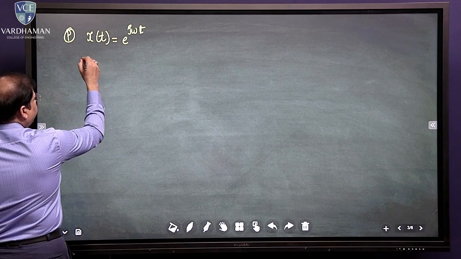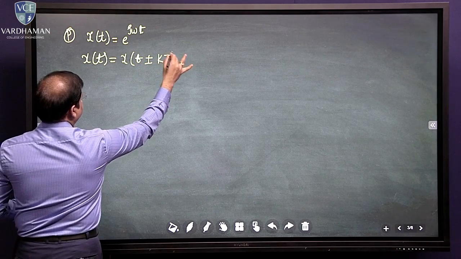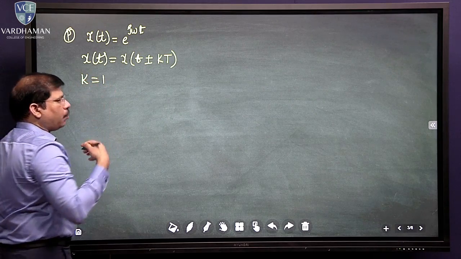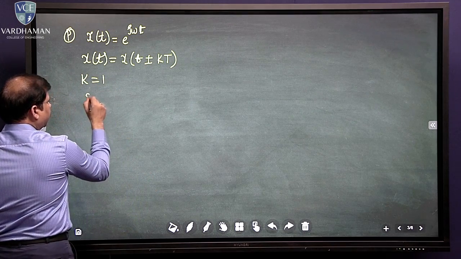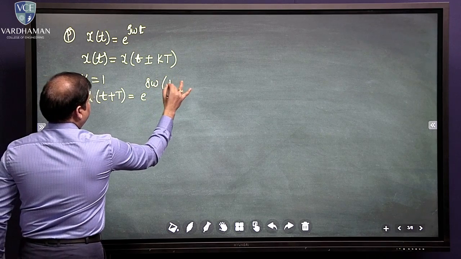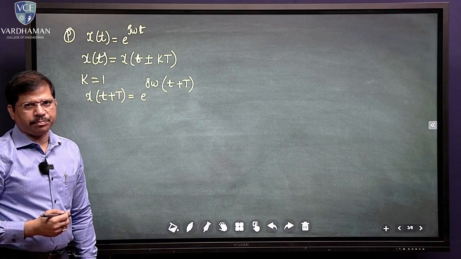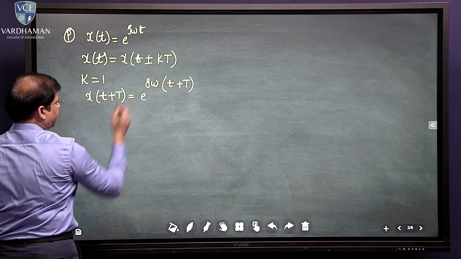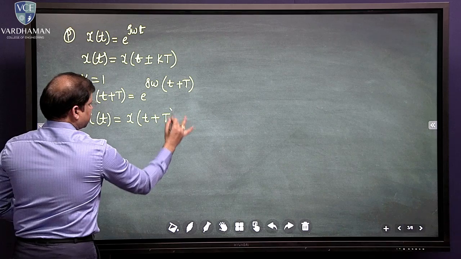So what did I say? Any signal that satisfies x of t plus or minus kT. At this moment, let us assume that k equals 1. Why k equals 1? You'll understand at the end of this derivation. Now what is x of t plus capital T? It is e power j omega into t plus capital T. I just replaced t with t plus capital T in the equation. According to the periodicity concept, x of t must be equal to x of t plus kT, which means that x of t equals x of t plus capital T.